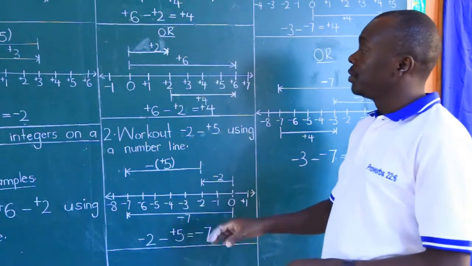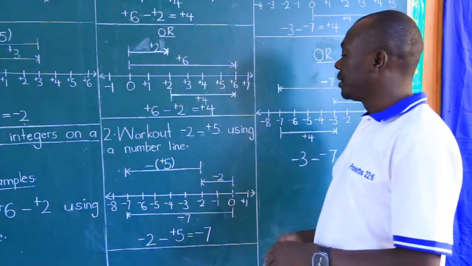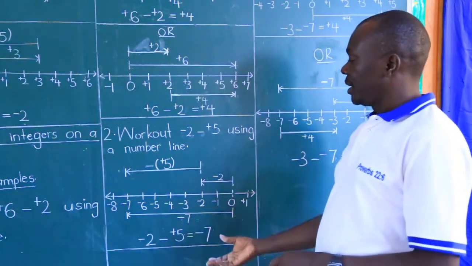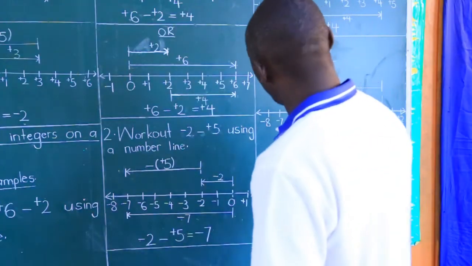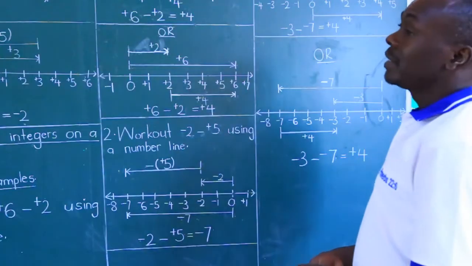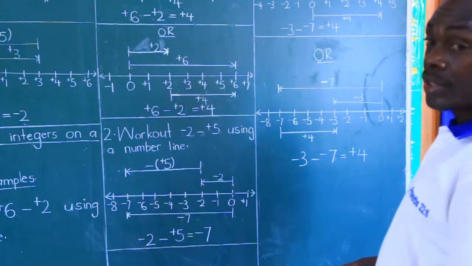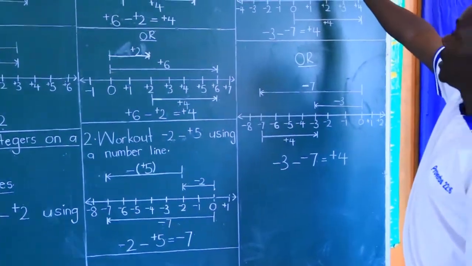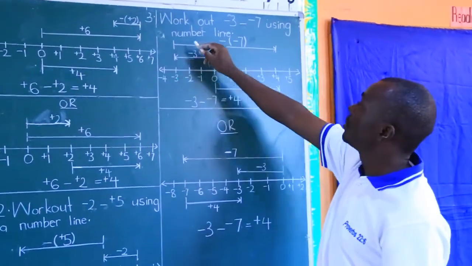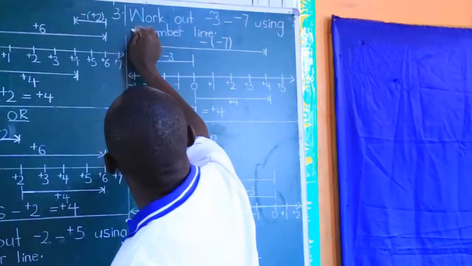You can as well use this second option if you wish. I've used the other one that follows the instructions, and then you get the answer. Then example number 3 today tells you to work out -3 minus -7 using a number line.